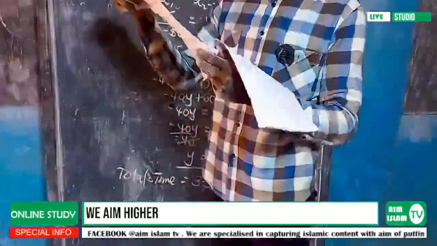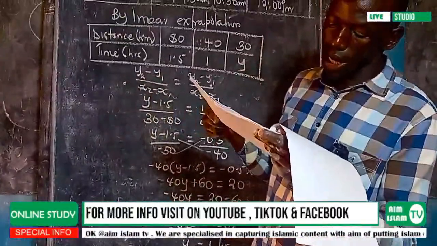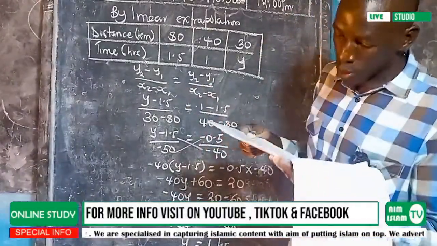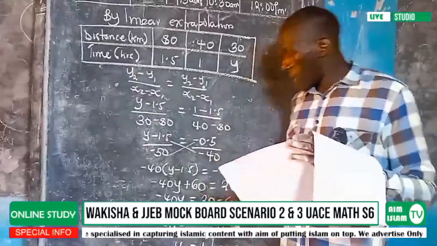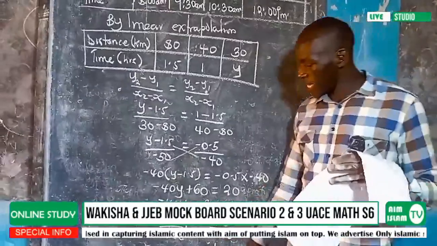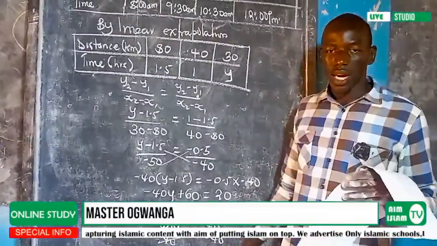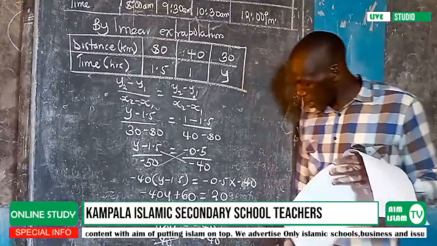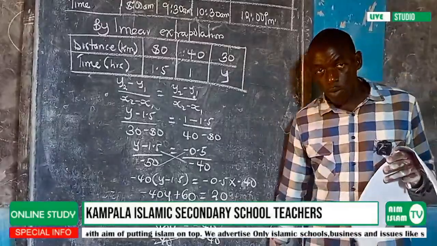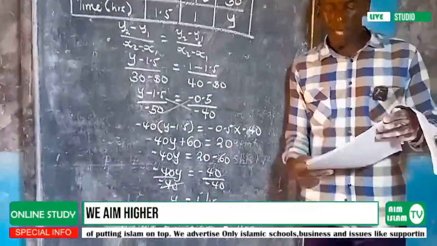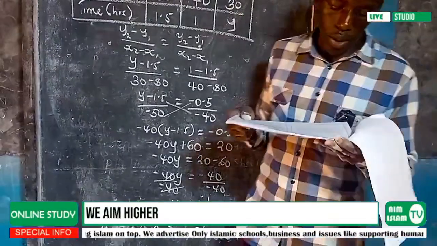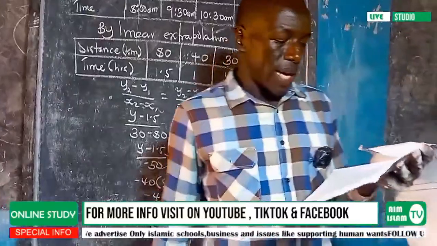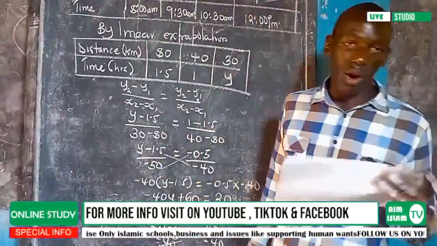In the scenario, they have said that he is expected to reach Mubende by 12:00 p.m. If they say by, it can be less than that time or exactly that time. And when you look here, this person will reach at 11:30. So what should be our conclusion? They are saying establish whether the engineer found Mr. Mukasa on site.